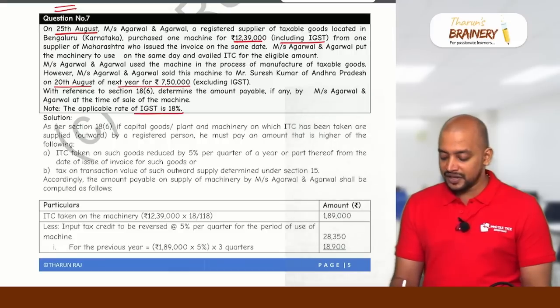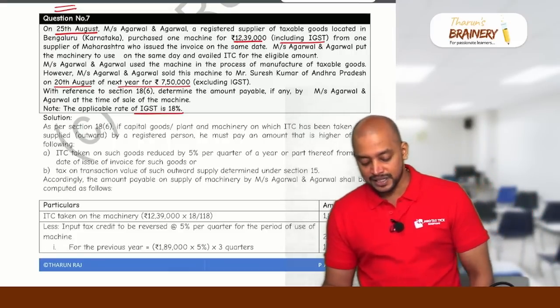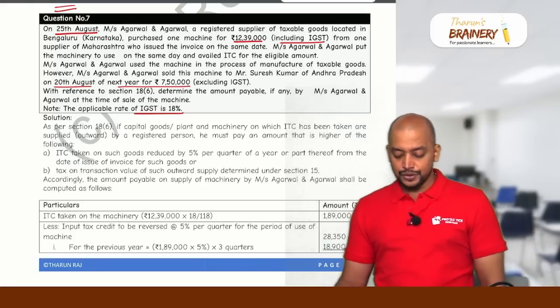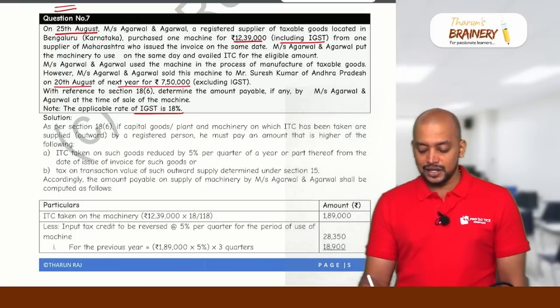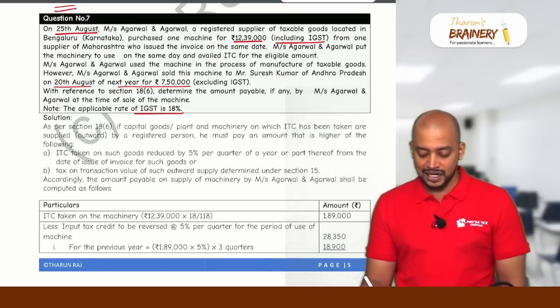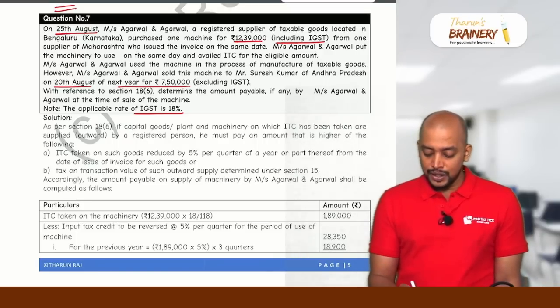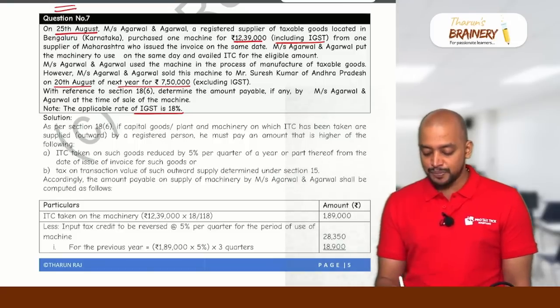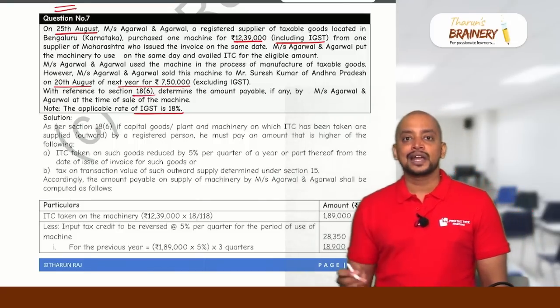And the applicable rate of IGST is 18% in this case. Okay. So here what we need to do is that this 12,39,000 is the total, including IGST. And so Agarwal sold this machine to Suresh Kumar on 20th August of next year for 7,50,000. So as per 18.6, first we need to take ITC availed.